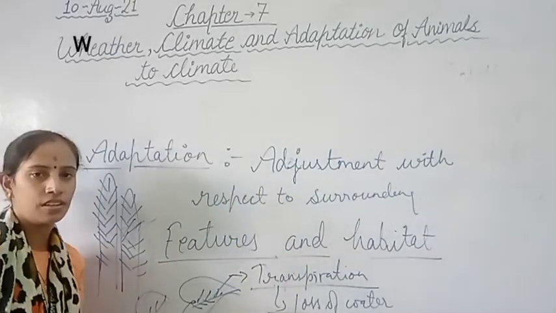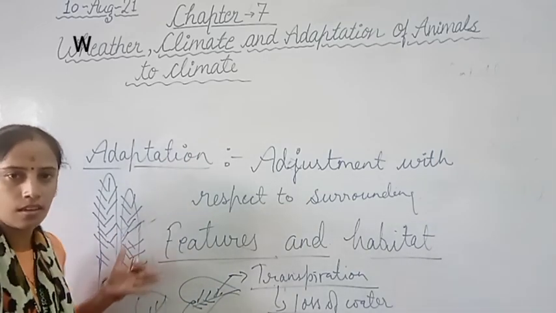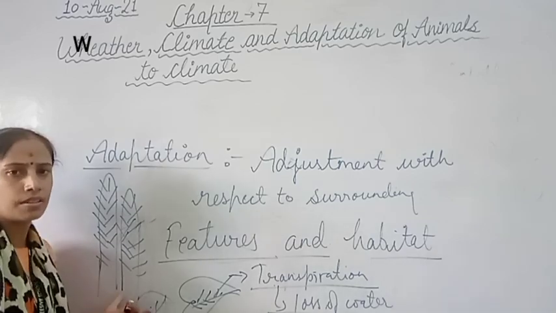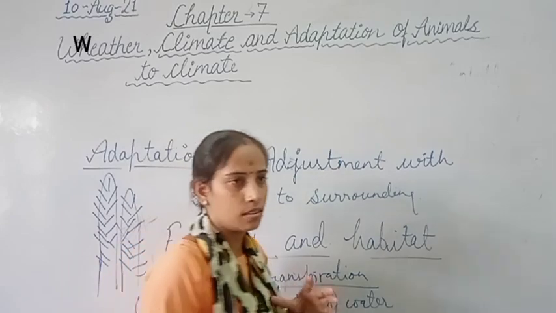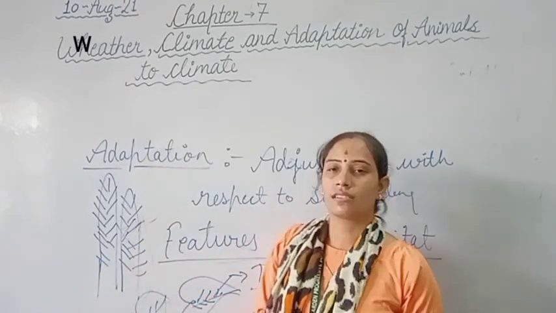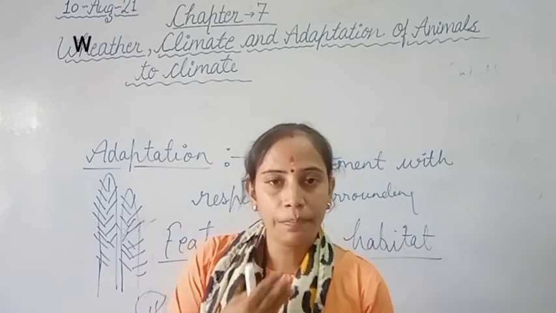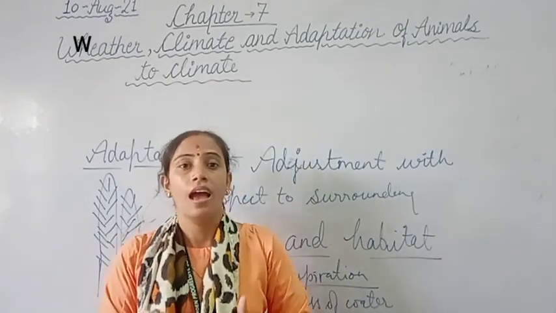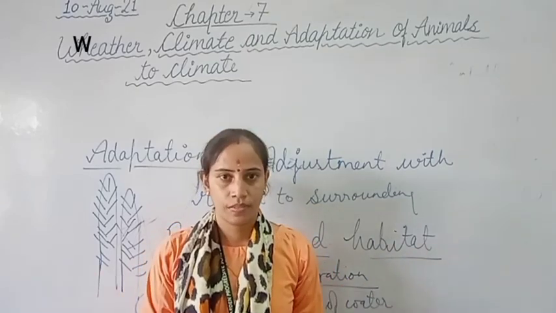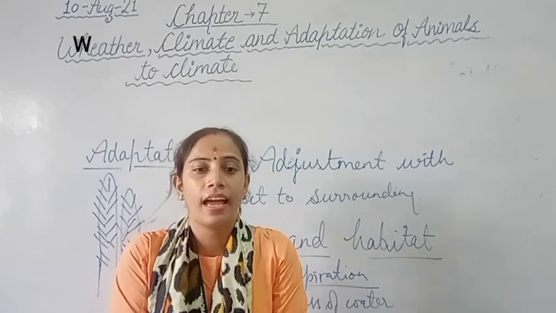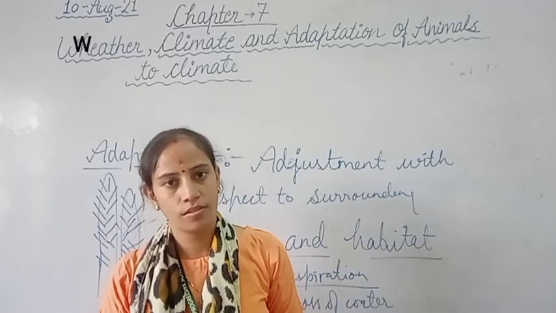Maximum spines are present, with no true root, shoot and branches. Clear? So these are simple examples of the difference between the plants of the desert and other areas. Clear, students? So adaptation helps us in our adjustment to new surroundings. Clear? We have to adapt according to that environment. Clear, students?